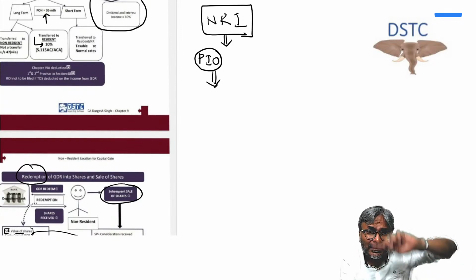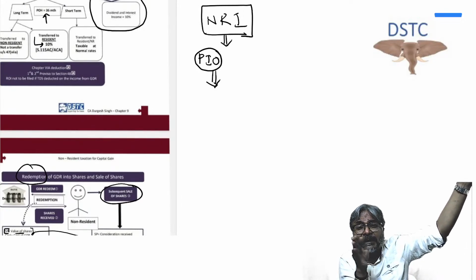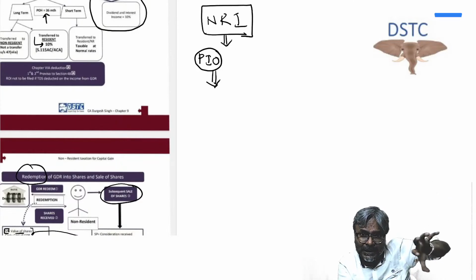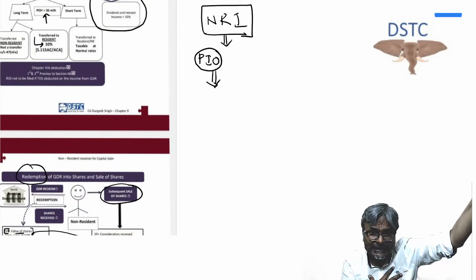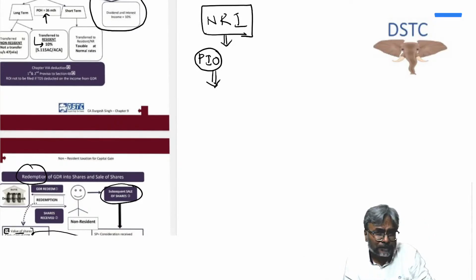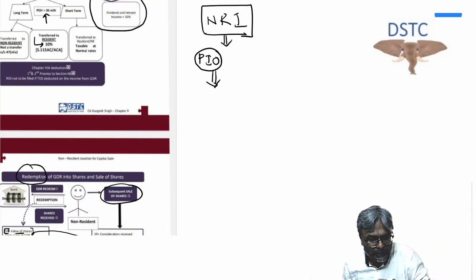They could target the residential status first, to all of you, and very smartly then they will tell you to calculate tax liability. So the first challenge in the integrated case study which I can see would be, they will try to focus on what? Focus on the residential status of an individual.